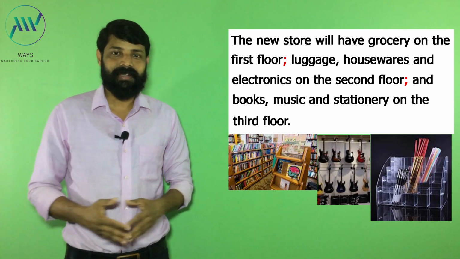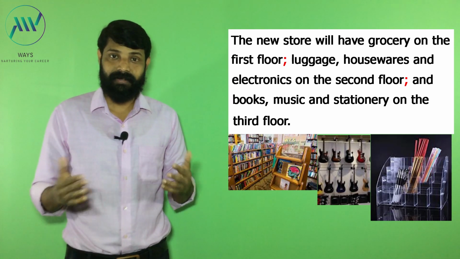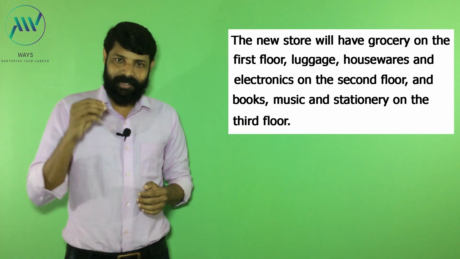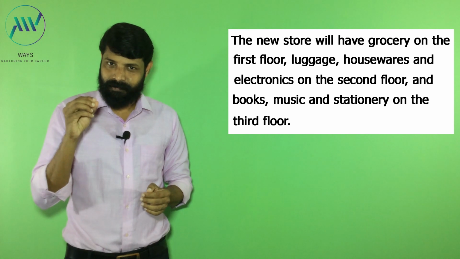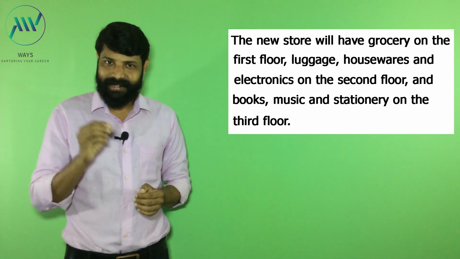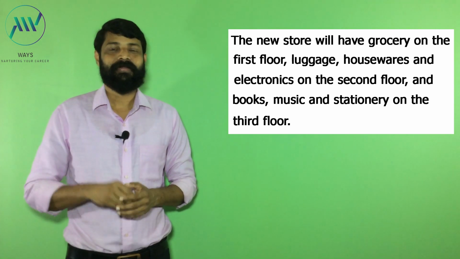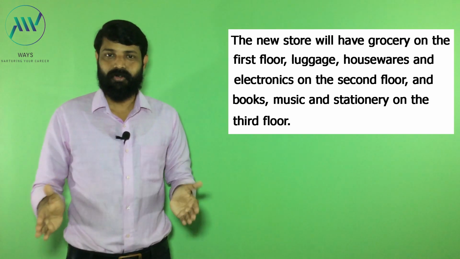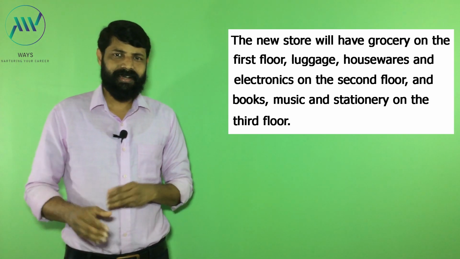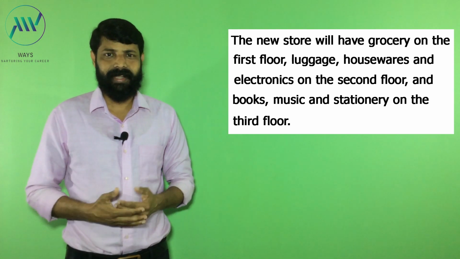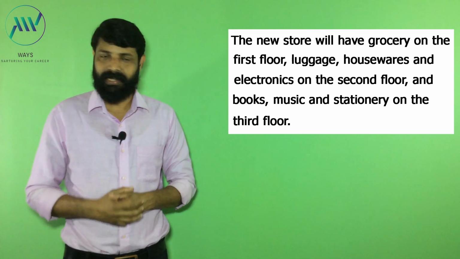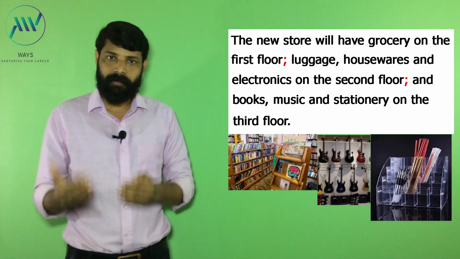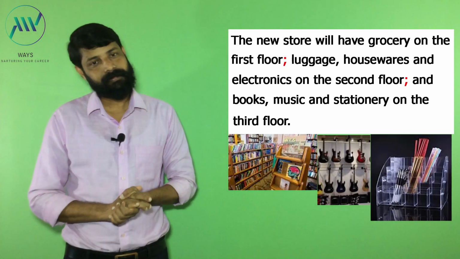Can you just imagine how terrible the situation would be if we omitted the semicolons? See that example. The new store will have groceries on the first floor, comma, luggage, comma, housewares, comma, electronics, comma. When we are using this many commas so frequently, it makes the sentence more complicated and the reader cannot understand the exact meaning. So, in such a situation, you can use a semicolon as a super comma to avoid the confusion.